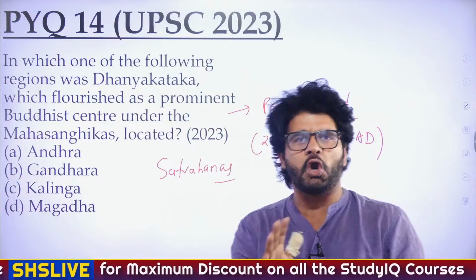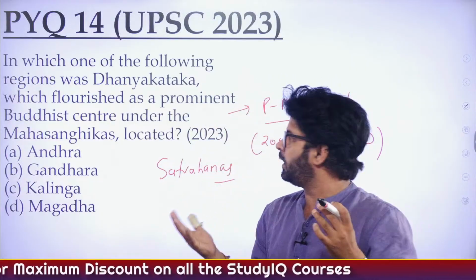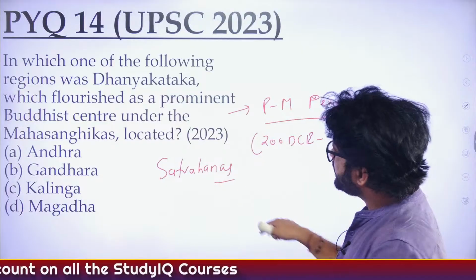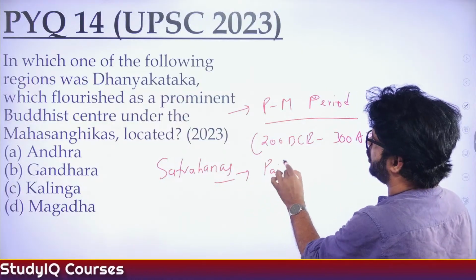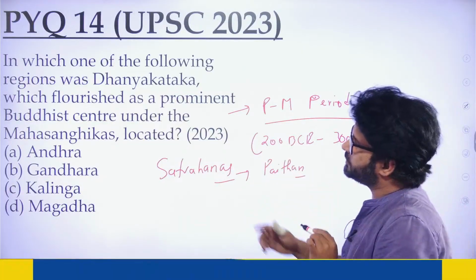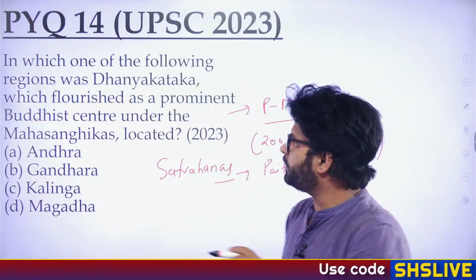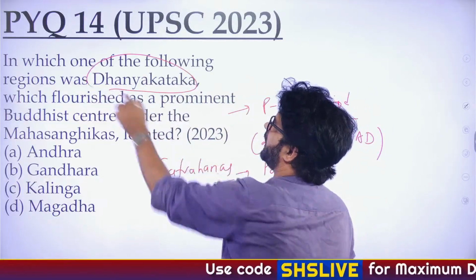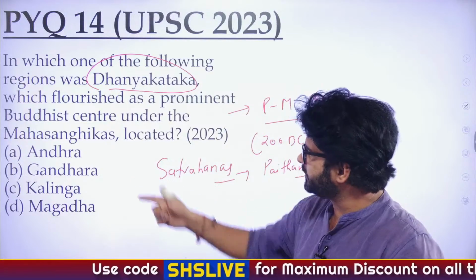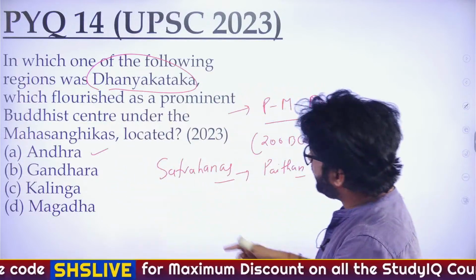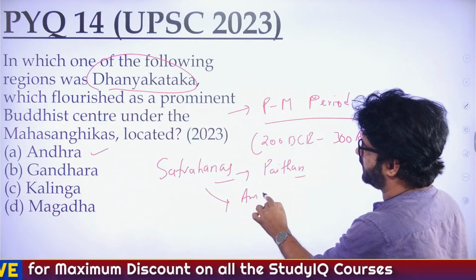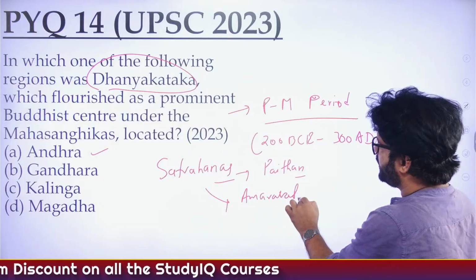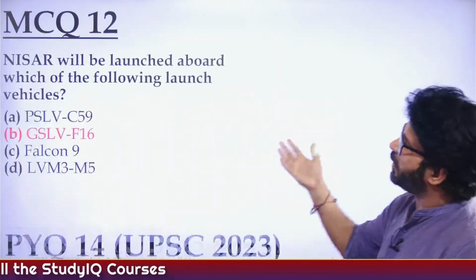They are also known as Lords of Dakshinapath because they ruled a major portion of southern India. Their major capital was Paithan or Pratisthana in Maharashtra, but their other capital for a small period was Dhanyakataka, near Amaravati in the Andhra region. They also patronized the Amaravati School of Art, along with the Ikshvaku dynasty.